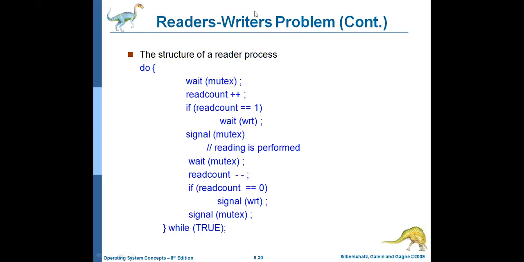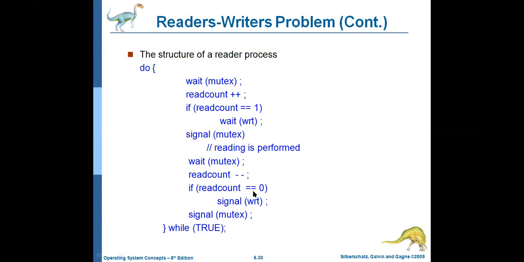Whenever it goes to 0, it means there are no participants. Whatever information was written by me, no one is there to perform the read operation. So whenever the read count equals 0, that means there are no readers. At that time the writer is able to perform the write operation. Here signal of WRT. When there are readers, we need to perform wait of WRT. Why? Because while the reader is reading, the writer should not write. That is the reason why we perform the wait operation on WRT.